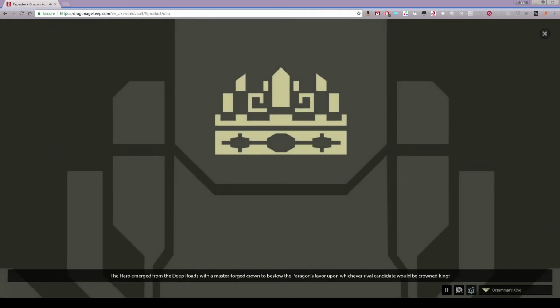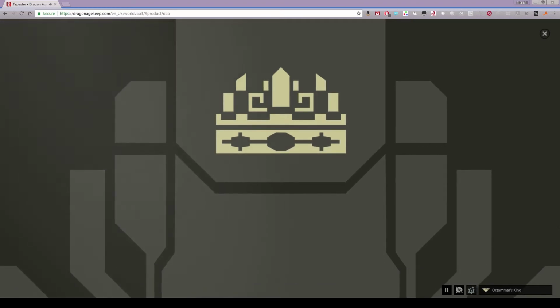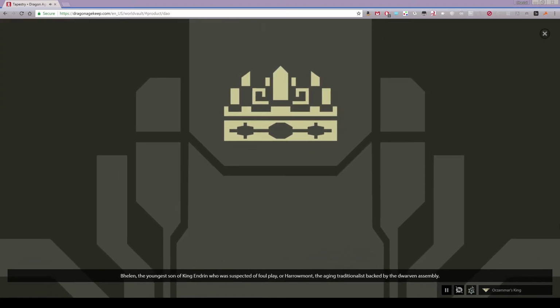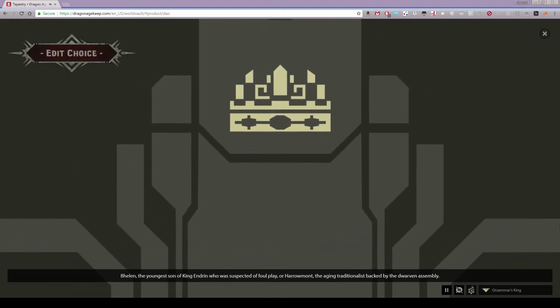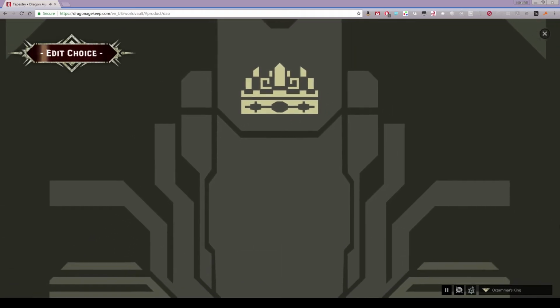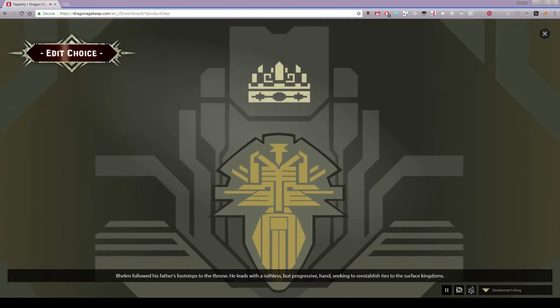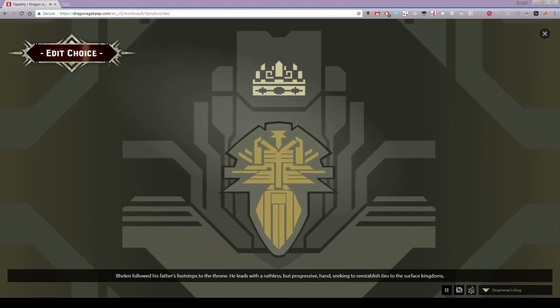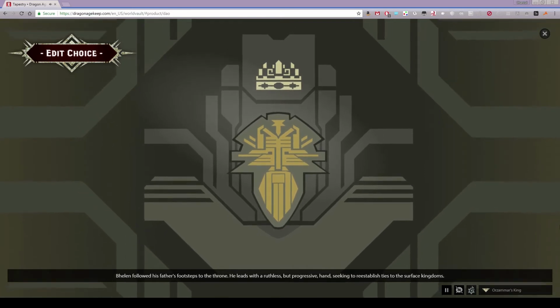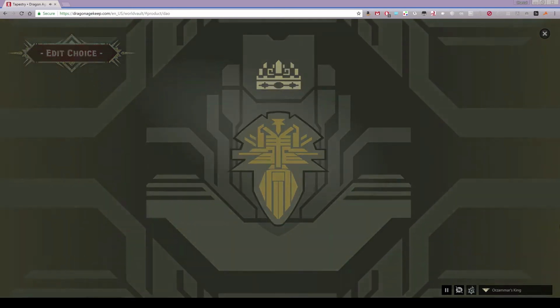The hero emerged from the Deep Roads with a master-forged crown to bestow the Paragon's favor upon whichever rival candidate would be crowned king: Balin, the youngest son of King Endrin who was suspected of foul play, or Haramont, the aging traditionalist backed by the Dwarven Assembly. Balin followed his father to the throne. He leads with a ruthless but progressive hand, seeking to re-establish ties to the surface kingdoms.